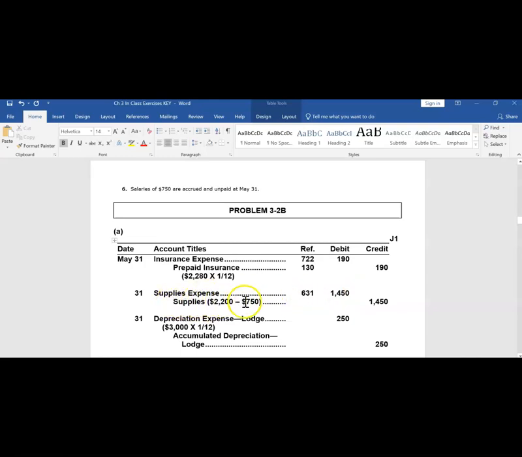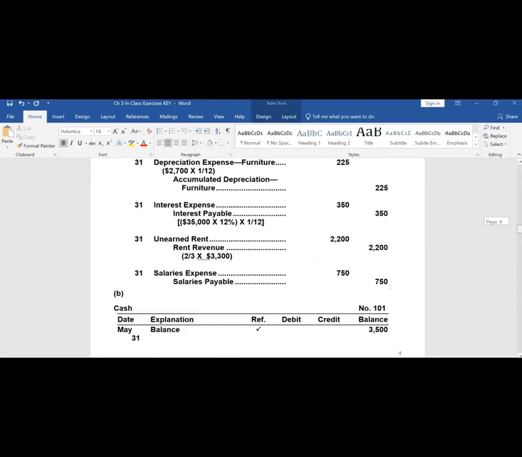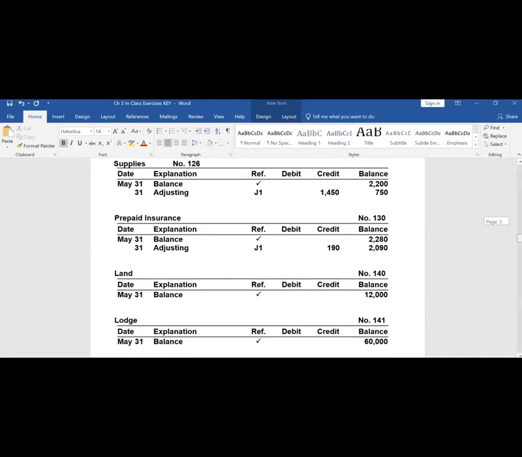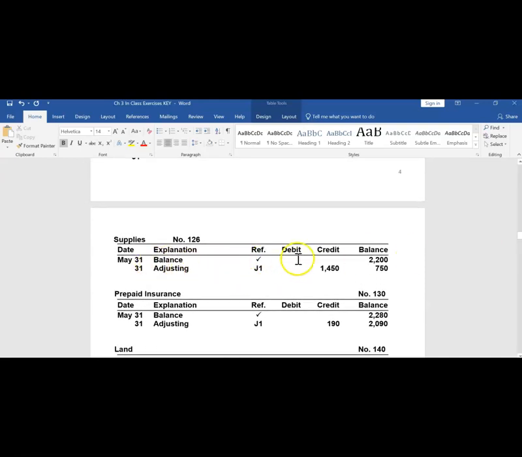Supplies, so we need to credit the supplies account $14.50. I go down here and find my supplies account. It had a balance of $2,200 before adjustments. On May 31st, I am posting an adjusting entry, general journal, page 1, in the amount of $14.50.